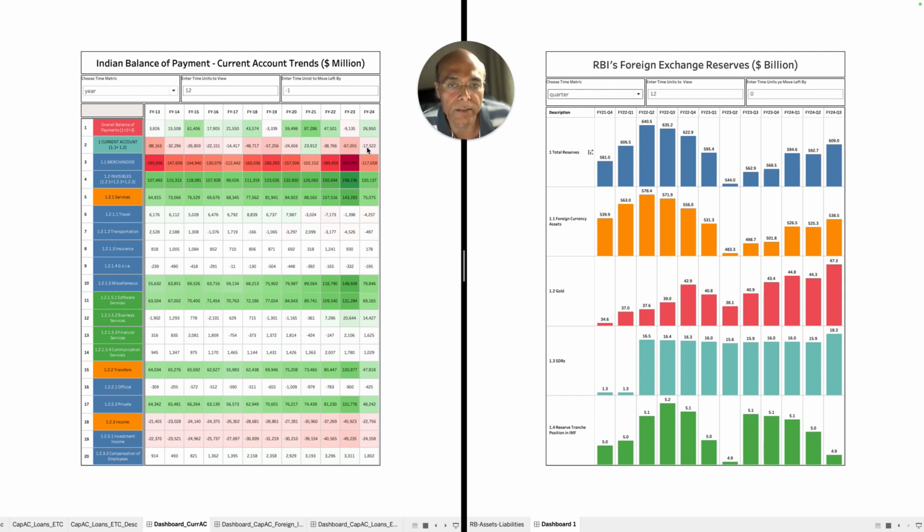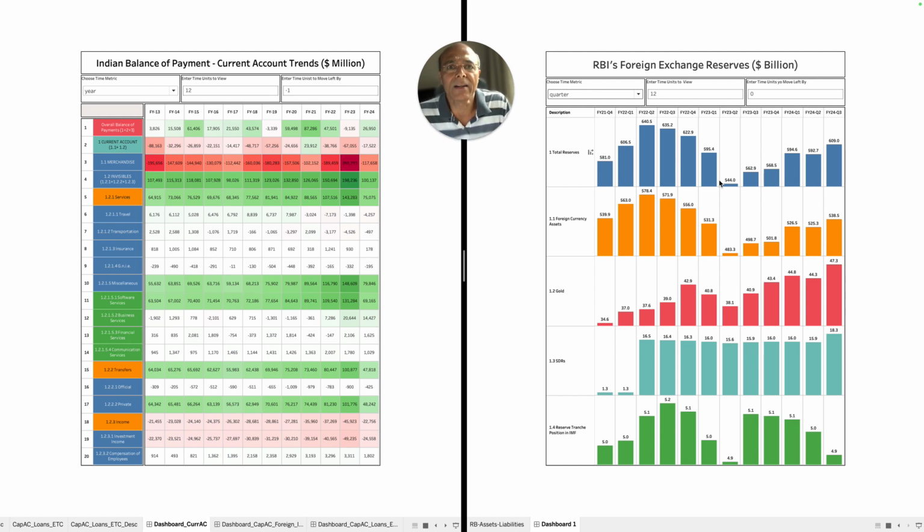That's why you saw in the newspapers that the CAD situation has improved. Now looking at this trend gives you a better picture rather than looking at the static data. And then by comparing this with the foreign exchange reserve table, which RBI publishes on a weekly basis, you can make out how the overall economy is performing, where we are doing well, and where we have to make a lot of improvements.